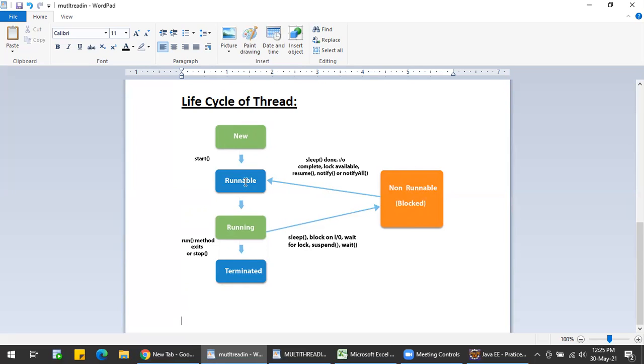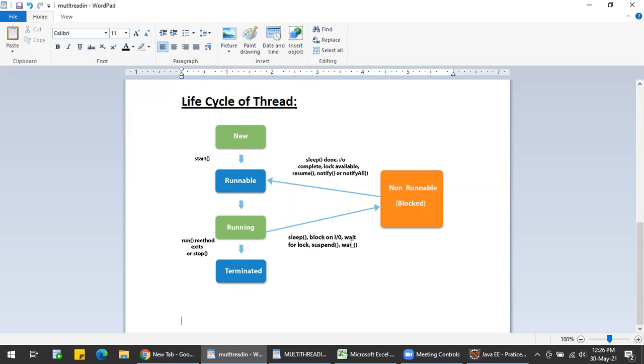The thread scheduler has not selected any thread, but it is in the runnable state. When it comes into the running state, the thread scheduler has selected the thread, but there can be multiple scenarios here. It can make the thread sleep, block on IO, wait for lock, suspend, or wait.